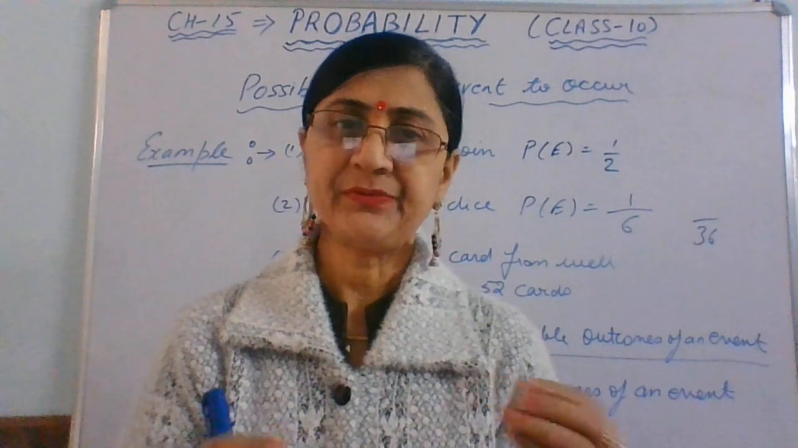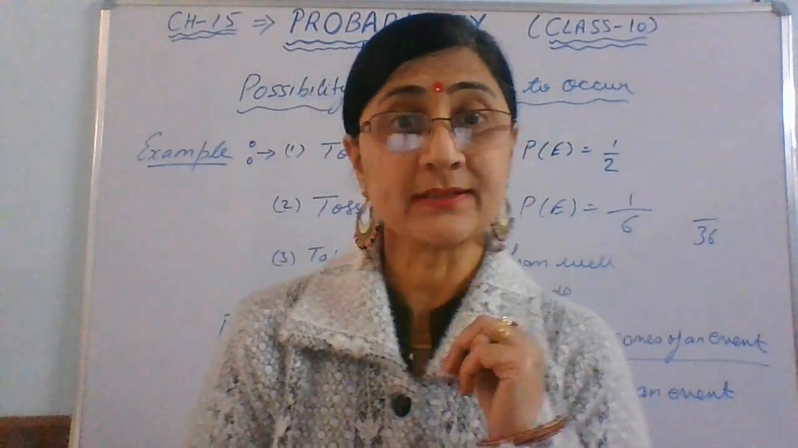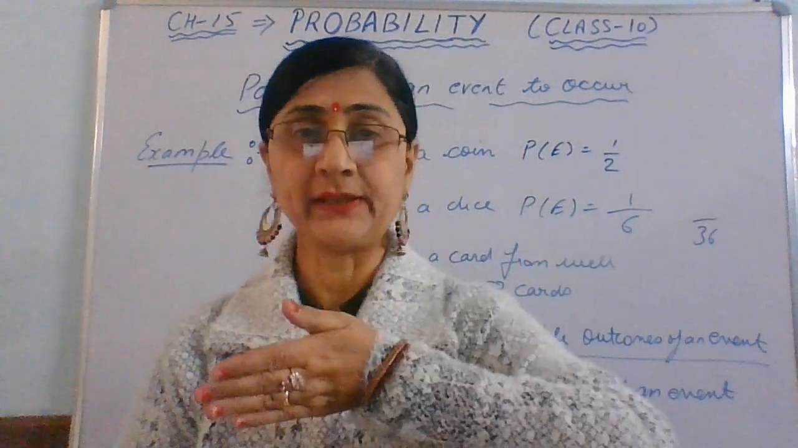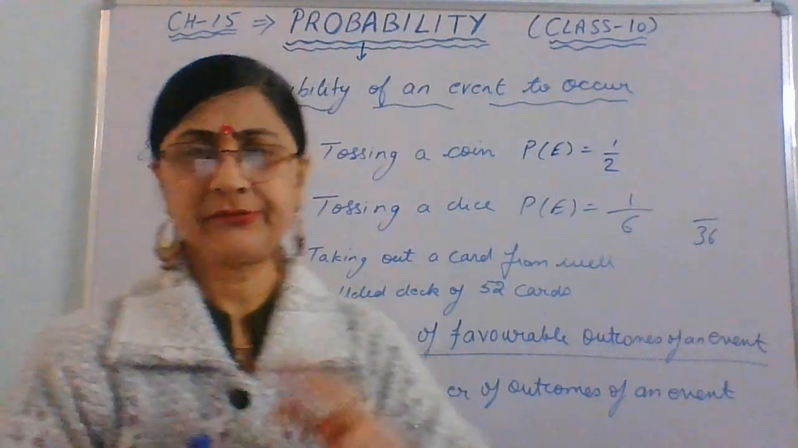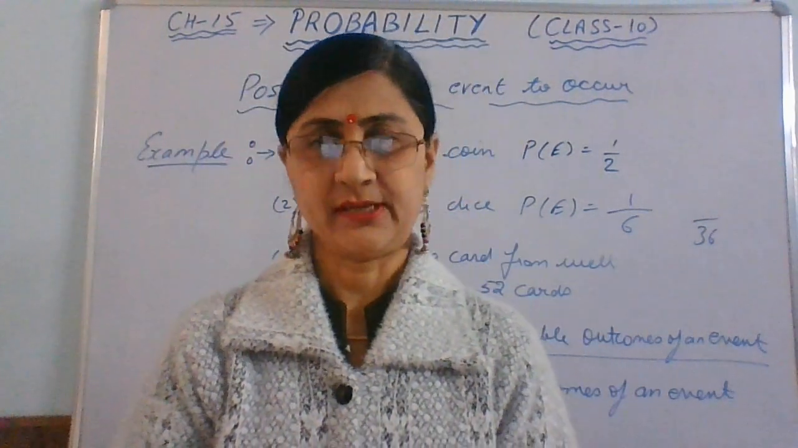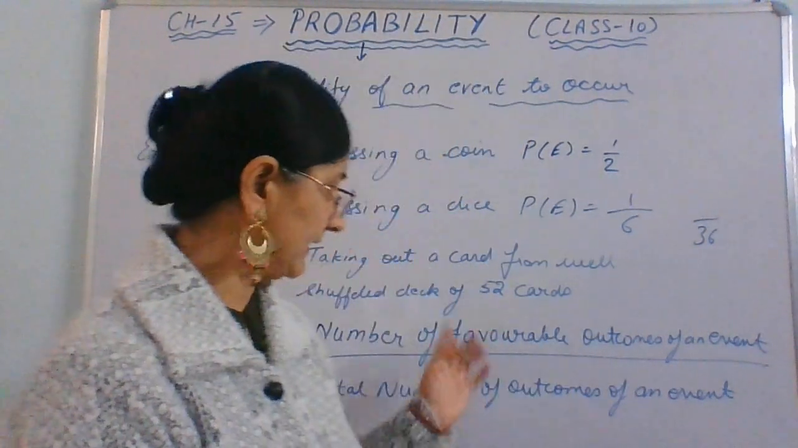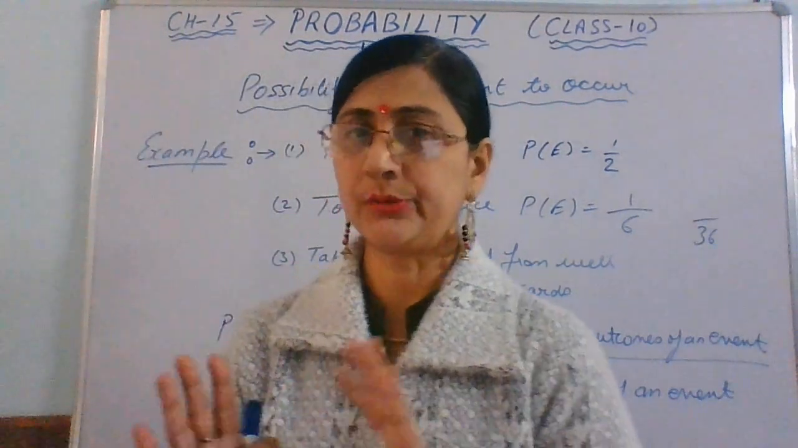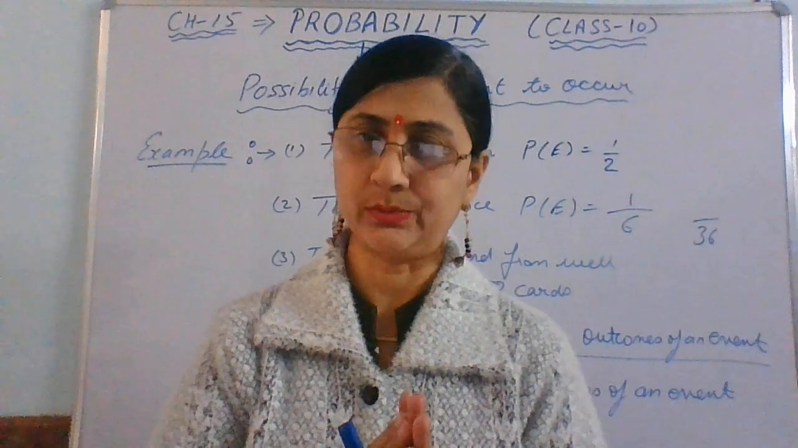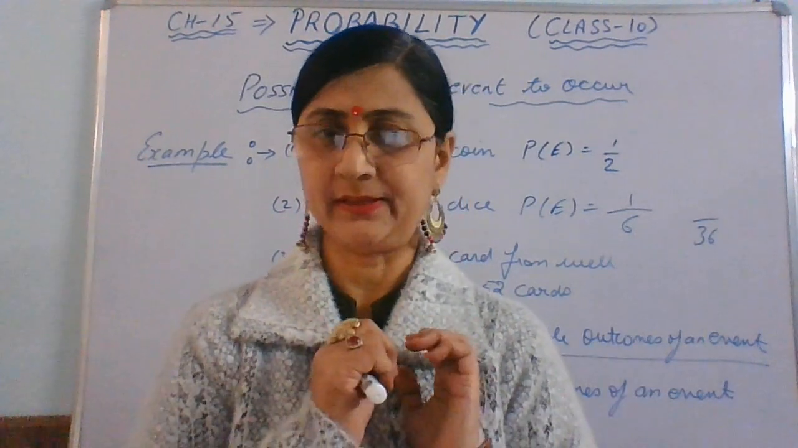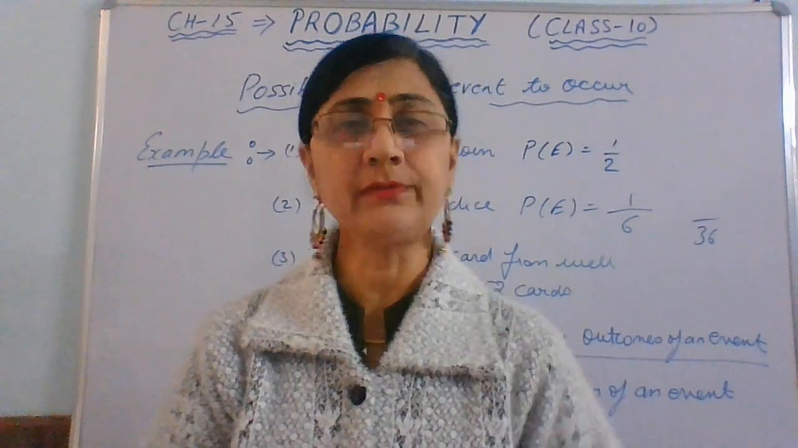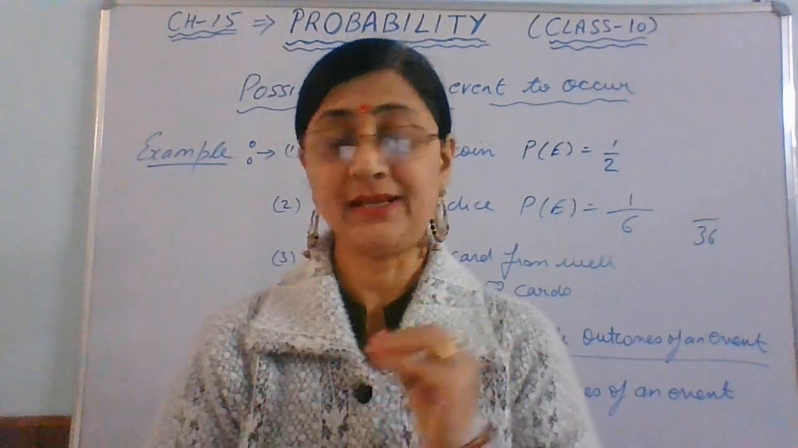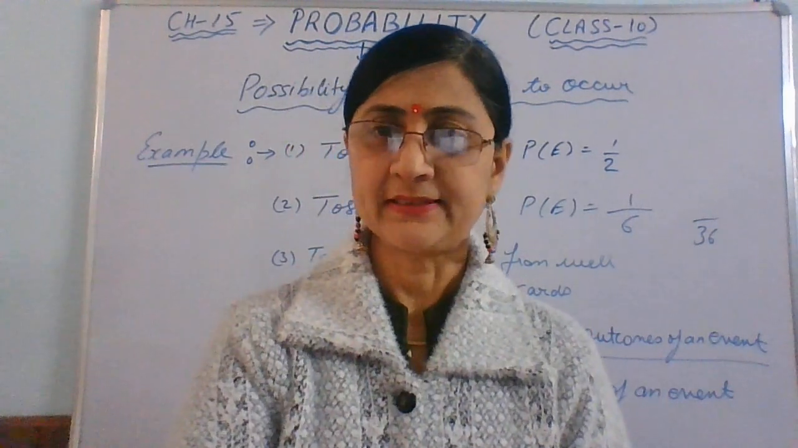Favorable means, if you are picking a king, there are 4 kings. You are picking up one king. Like that, different combinations. I'll be explaining all questions in detail. So this is just the introduction to what probability is. It is just the possibility. We are calculating the possibility of any event occurring. So now further let's see what's the